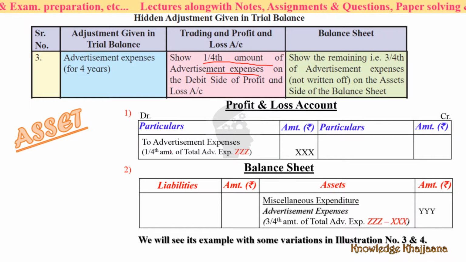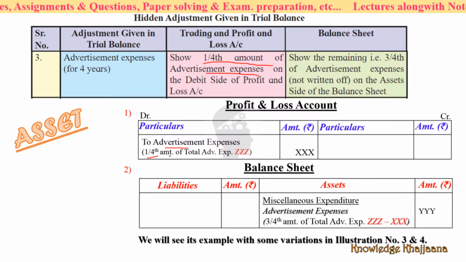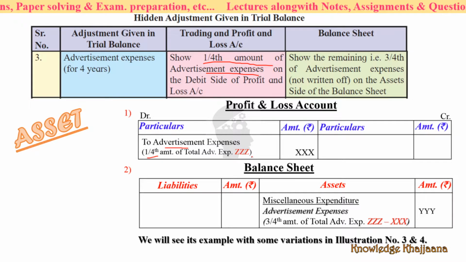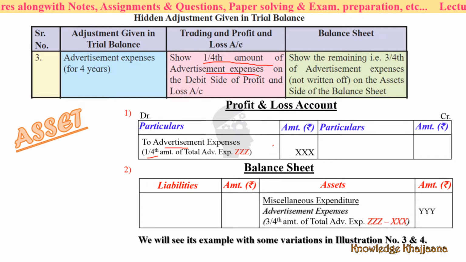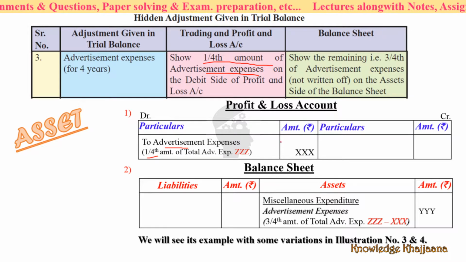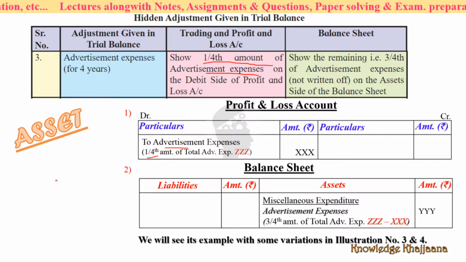If the total expenditure is Z, then 1/4 of Z you have to debit to the profit and loss account. This example in detail we have seen in our last lecture.